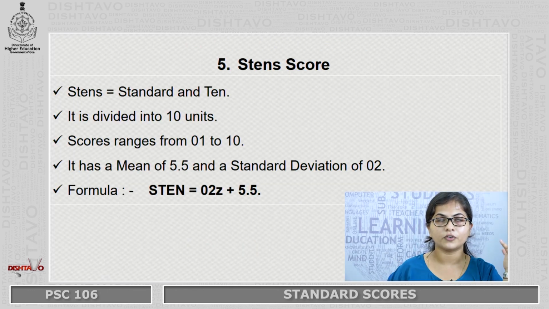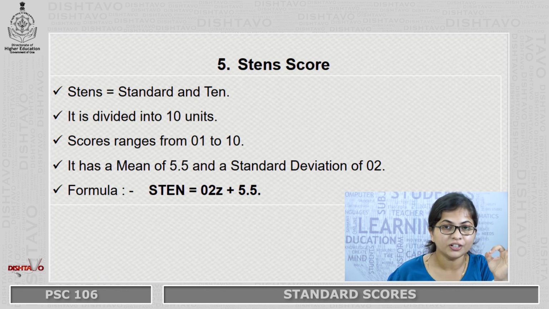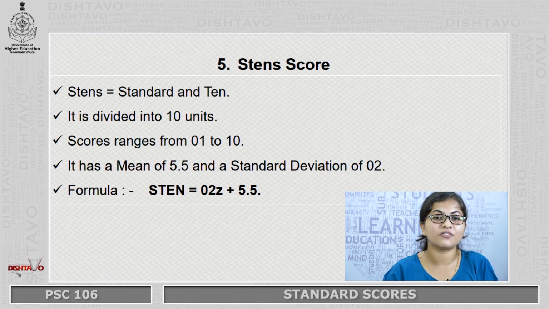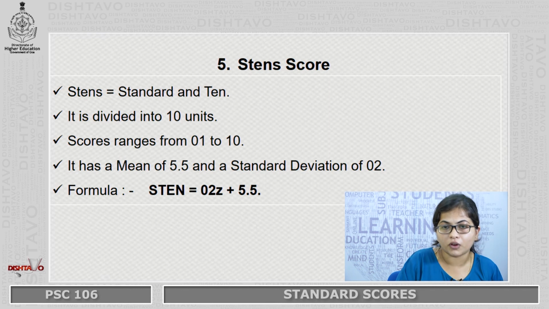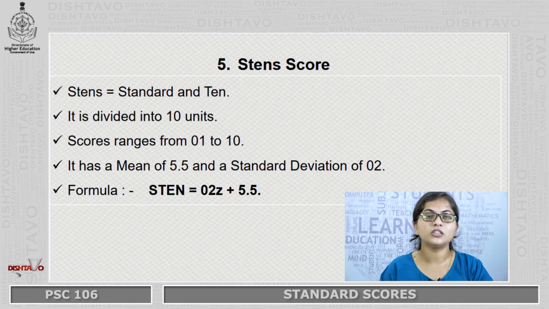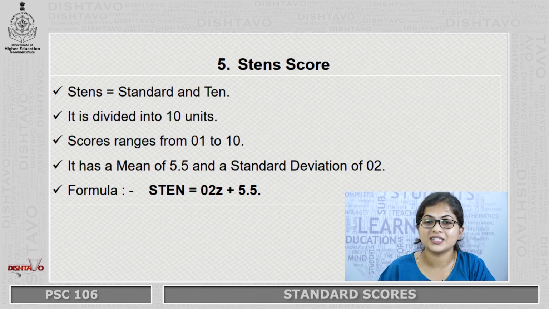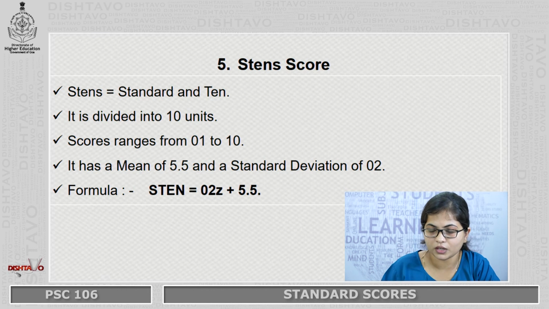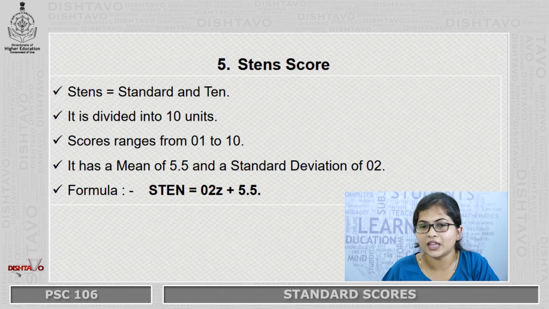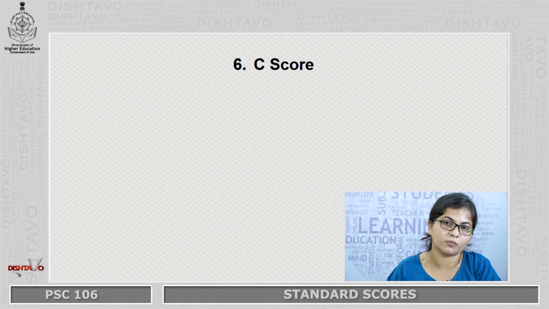The next type of standard score is the Sten score. The name Sten stands for standard and 10, again because this scale is divided into 10 units wherein the score begins from 1 and ends with 10. It has a mean of 5.5 and a standard deviation of 2, and the formula is Sten equal to 2Z plus 5.5. If an individual attains a raw score that falls somewhere from 5.5 to 6.5, that is considered to be an average performance.